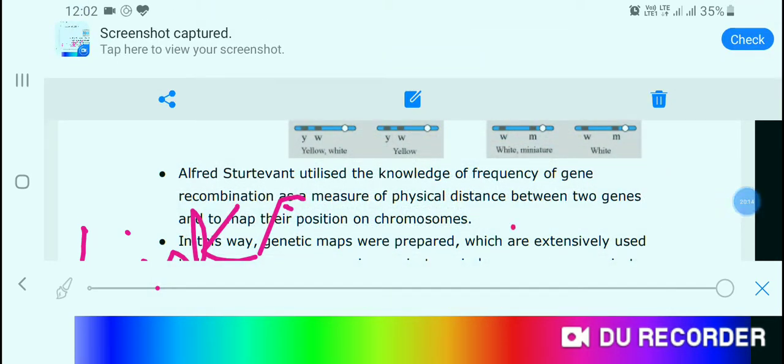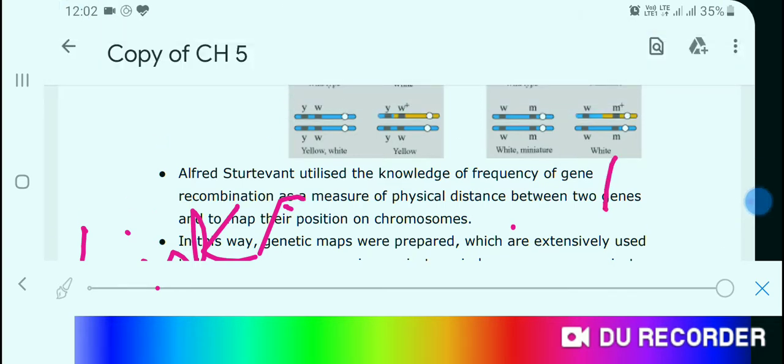Linkage will be inversely proportional to the distance between the genes. When the distance is more, they are likely going to segregate, but if the distance is very less, they are not going to segregate. So learn it.